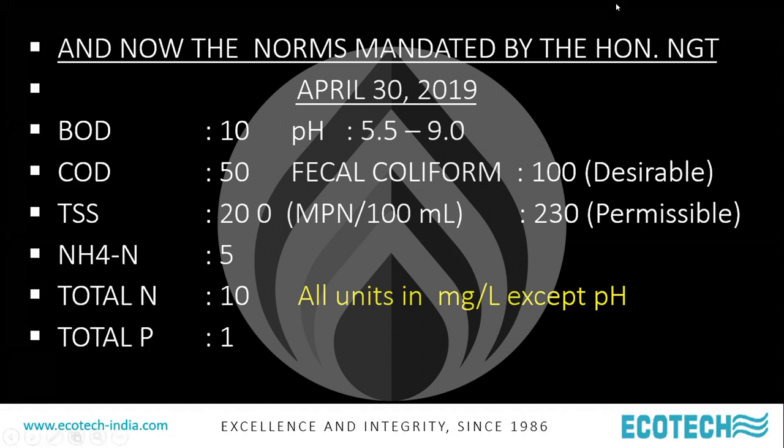Now the norms mandated by the Honorable NGT as of April 30th, 2019, these are very good, excellent standards. If you see, BOD less than 10, COD less than 50, TSS, total suspended solids, 20 milligram per liter or less, ammoniacal nitrogen 5 ppm or less, total nitrogen 10, total phosphorus 1. These are achievable, certainly. pH is not a major concern in domestic sewage. Fecal coliform 100 desirable, in MPN per 100 ml, all other units in milligram per liter.